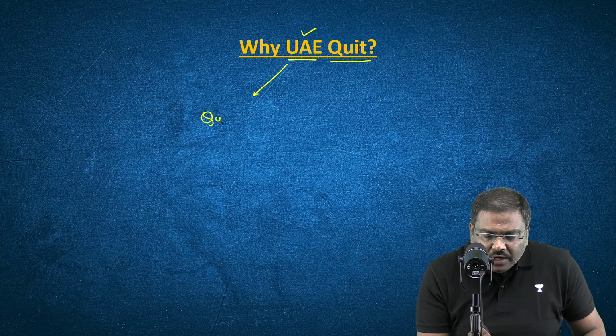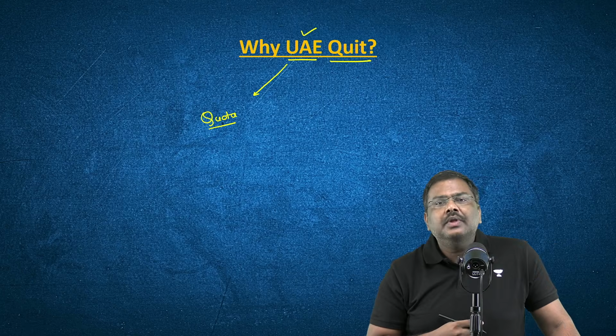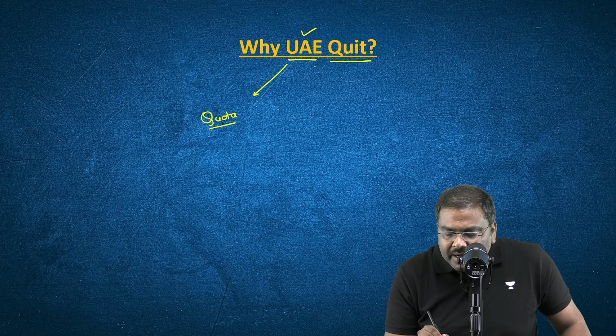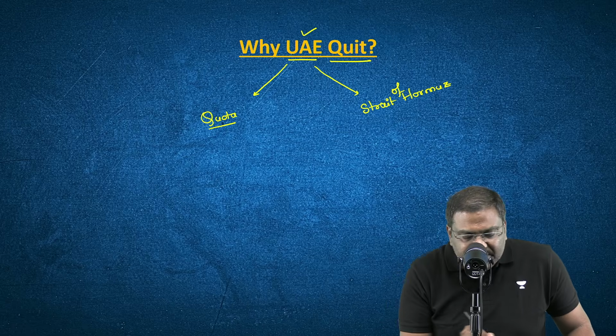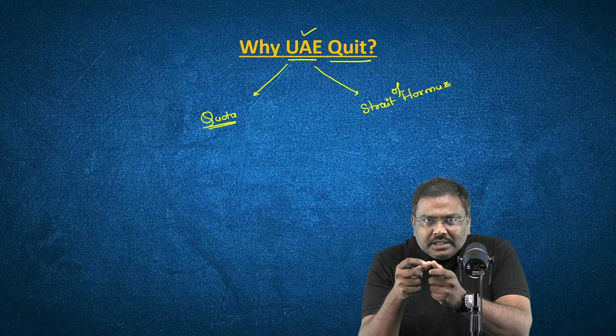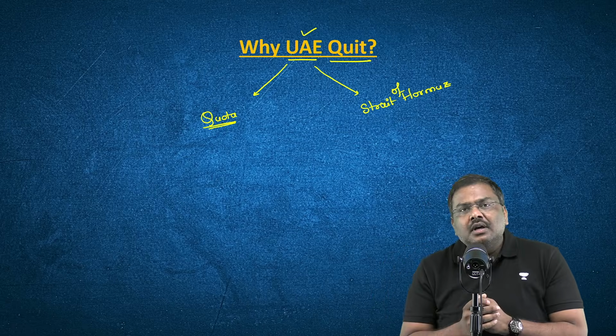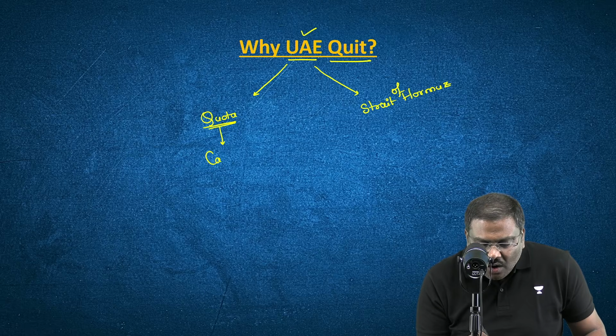These are certain important basic points. Now let's come to the crux of the discussion. Why did the United Arab Emirates decide to withdraw from OPEC and OPEC Plus? The most important two reasons are: one, the issue of quota that is decided within OPEC, and the second, the blockade in the Strait of Hormuz. Let's decode both of these particular issues. First one, quota. I said the OPEC is a group of countries. It is also known as a cartel of countries.